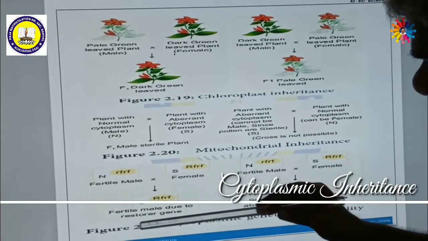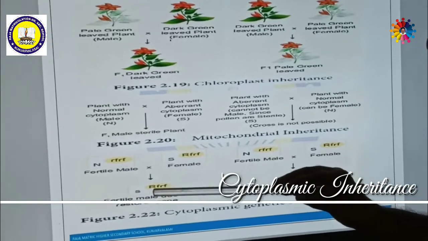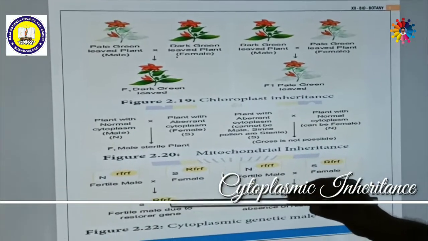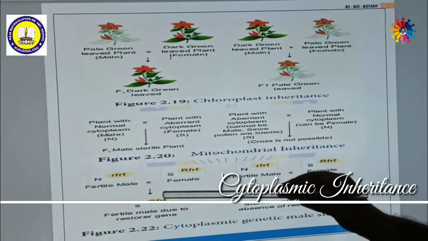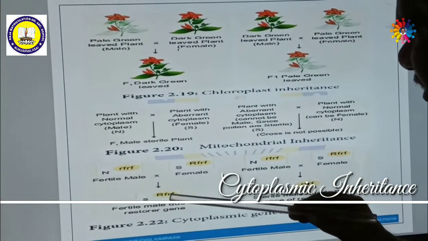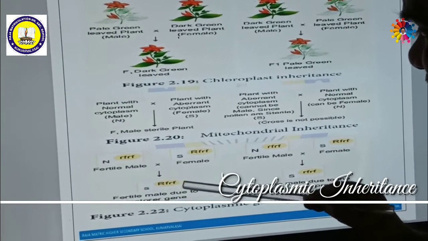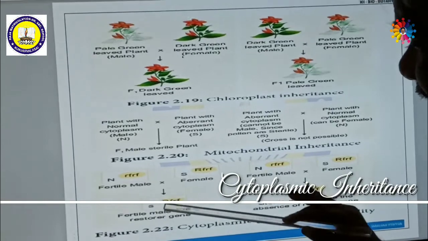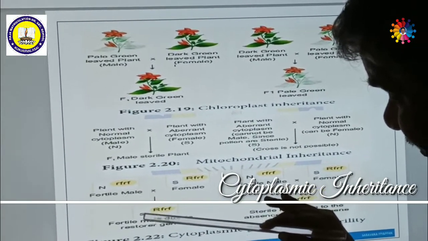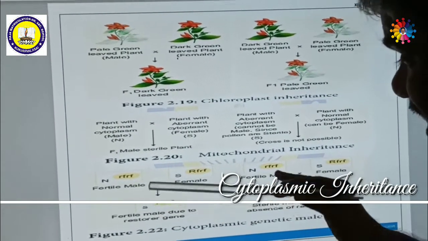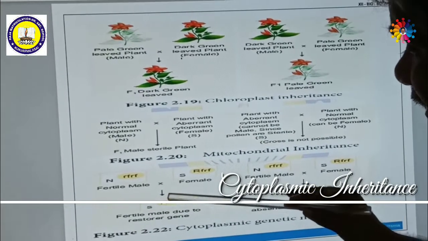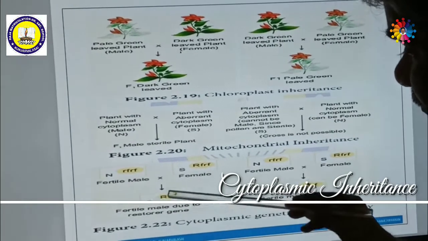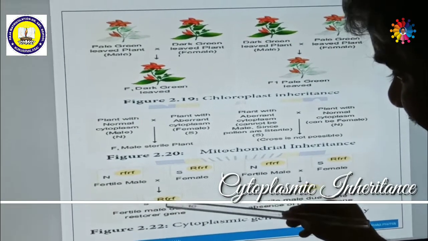That means this is fertile. Even though the sterile cytoplasm is there, it has become fertile because of the restore fertility gene. The restore fertility gene alone cannot influence; it can influence only along with sterile cytoplasm. So whether the plant is fertile or sterile is determined by both the cytoplasm as well as the nucleus.